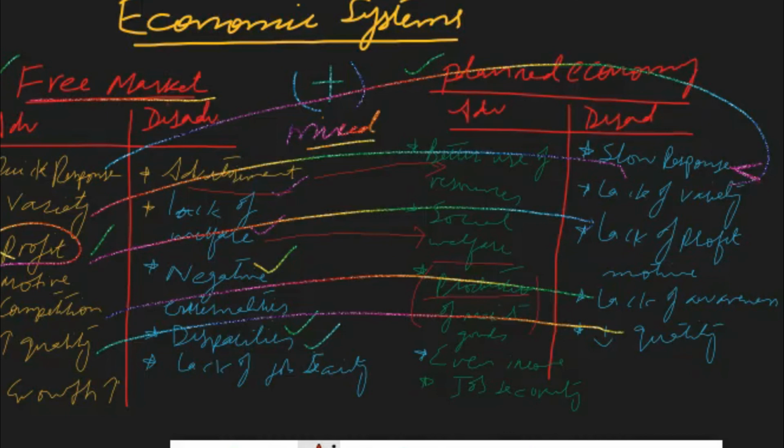Another disadvantage of free market economy was disparities, meaning the income gap, a high income gap between rich and poor. But in the government sector, there will be a more even distribution of income because people having similar grades have similar pay. Lack of job security was again a disadvantage in free market economy, but in a planned economy, people have job security. Once they get a job in the government sector, they are not made redundant, or there are very few chances that they will be made redundant.